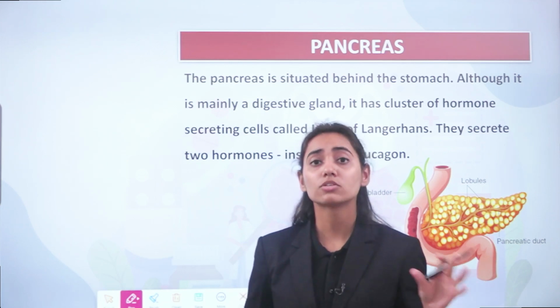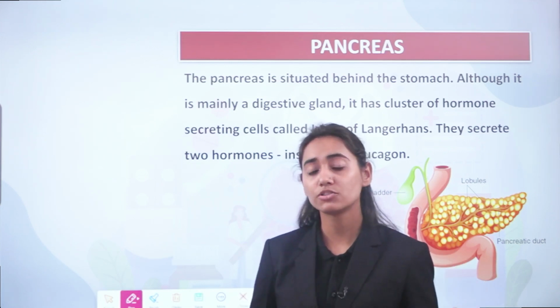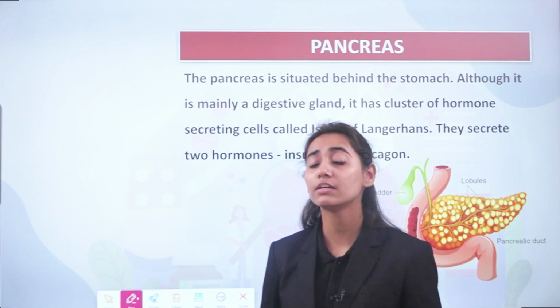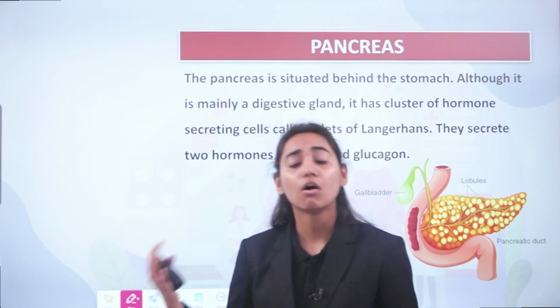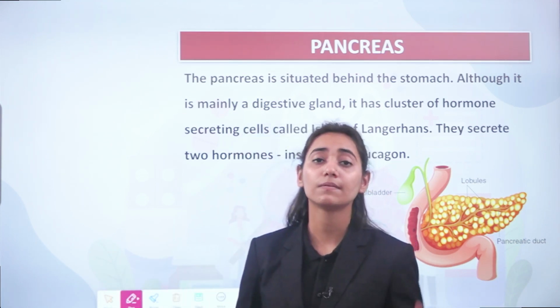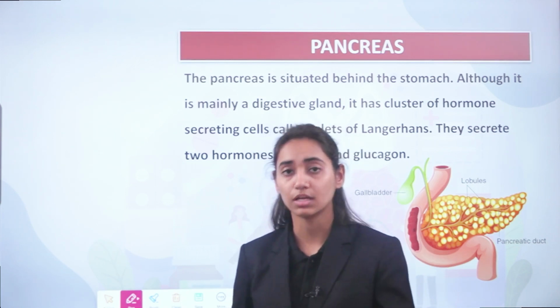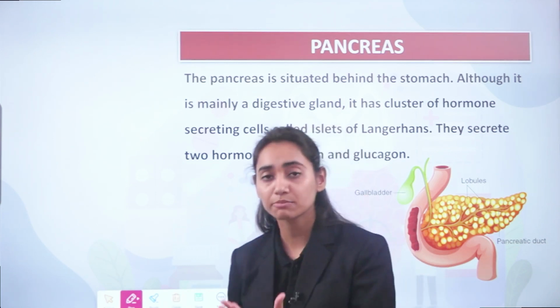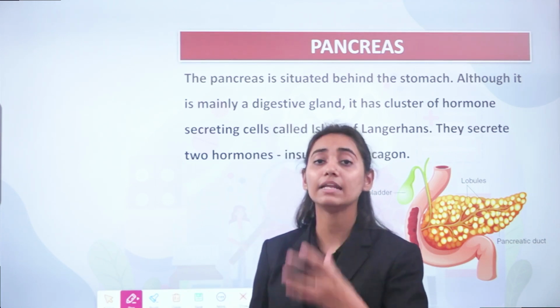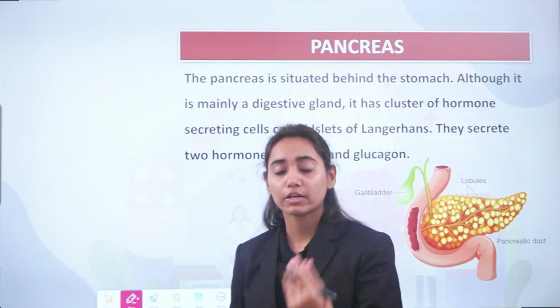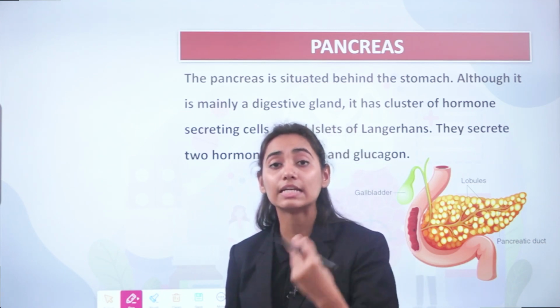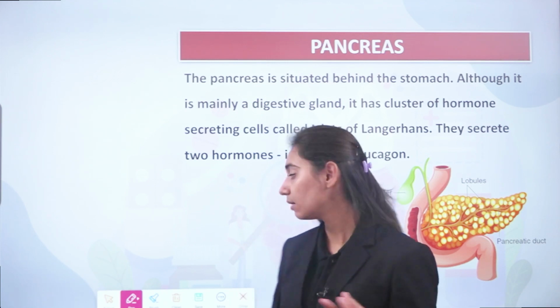So this decrease of glucose level is due to a high level of insulin. And when there is more insulin or less glucose in your blood, then there is secretion of glucagon. This glucagon stops the action of insulin, and it increases the amount of glucose in your blood.